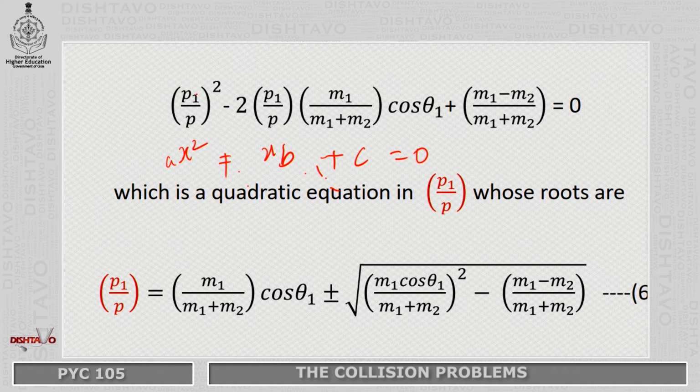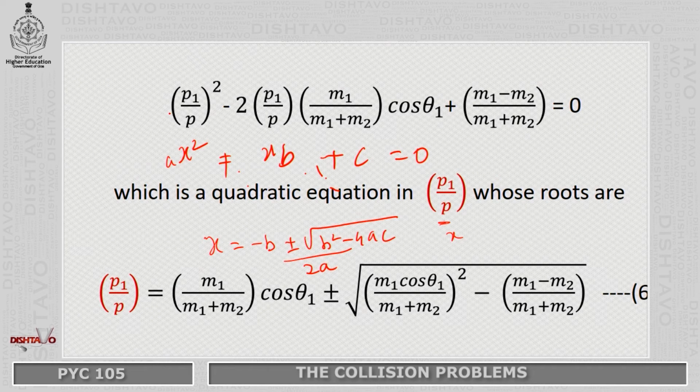So, x is represented by this, which is a quadratic equation in P1 upon P2. Therefore, this represents ax squared plus bx plus c is equal to 0, and we all know a quadratic equation has roots given by x is equal to minus b plus or minus square root of b squared minus 4ac divided by 2a.